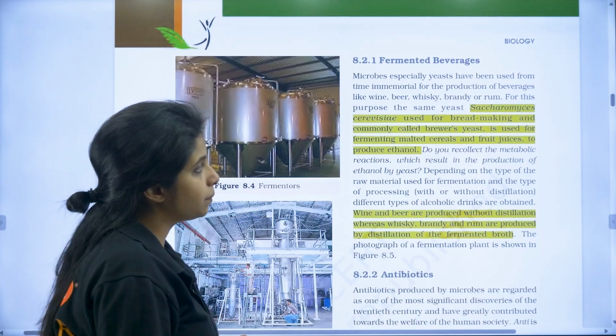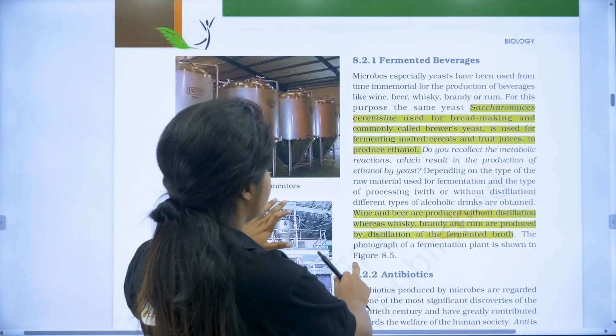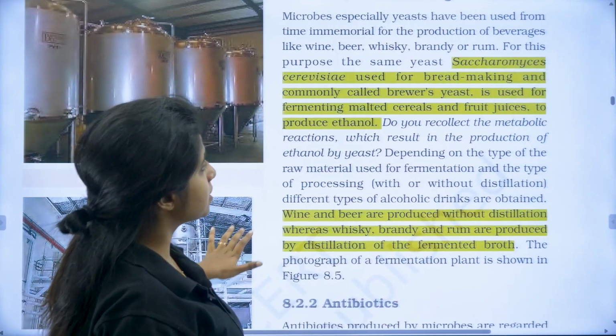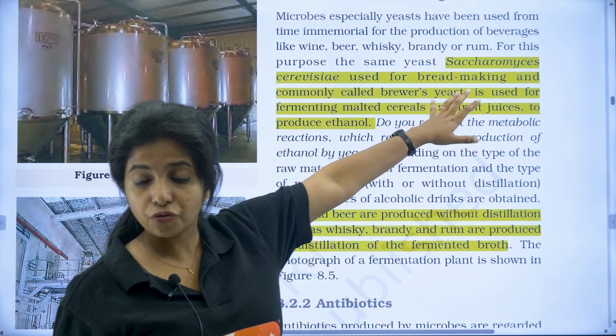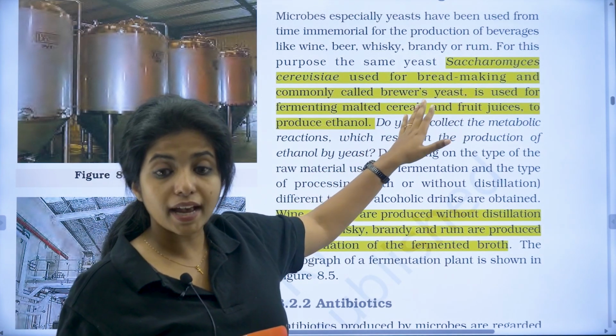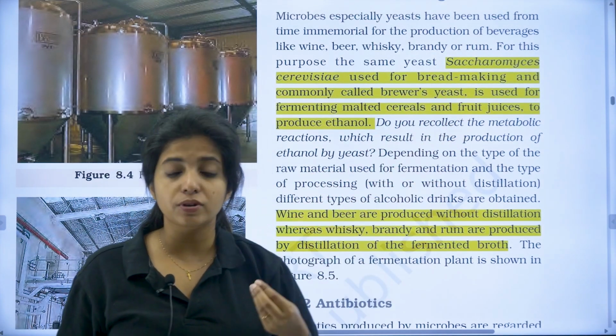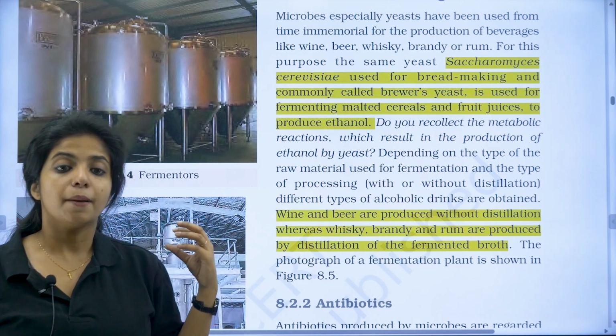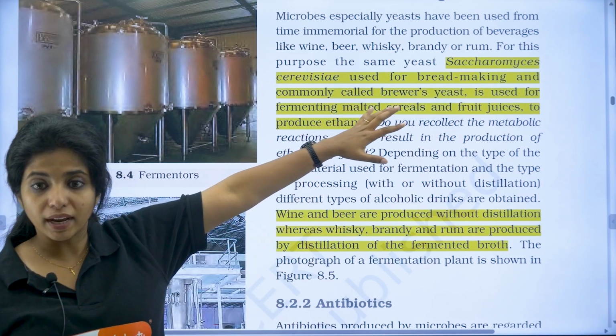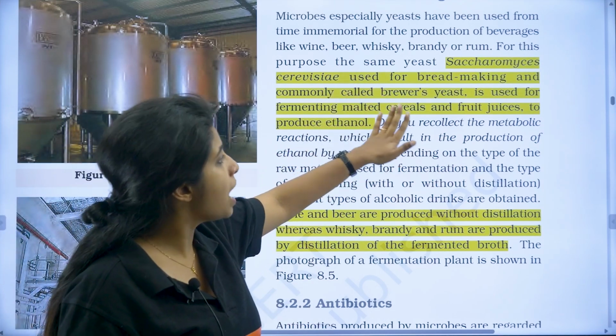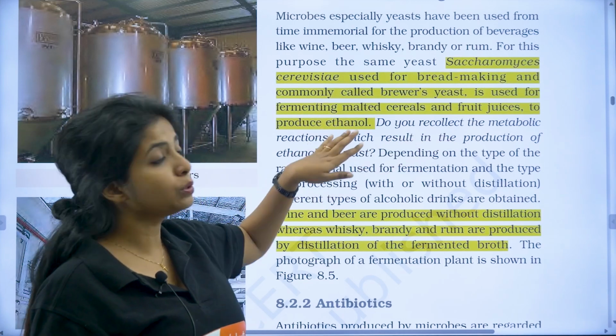Now, going ahead, what do we have? We have the fermented beverages. So over here, Saccharomyces cerevisiae, again, it is also used for bread making and commonly called brewer's yeast. So over there, we saw it as baker's yeast. Now it is known as brewer's yeast. Why? Because it is used in fermenting malted cereals and fruit juices to produce ethanol.